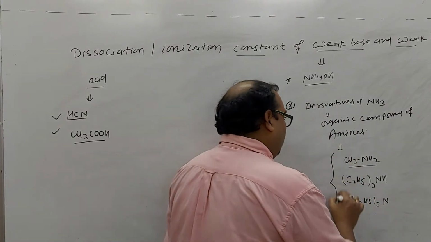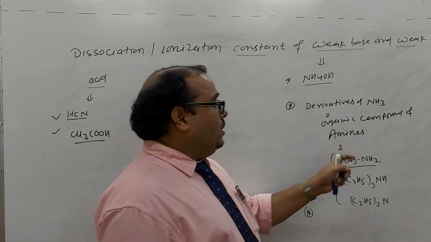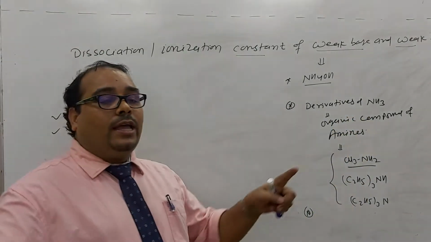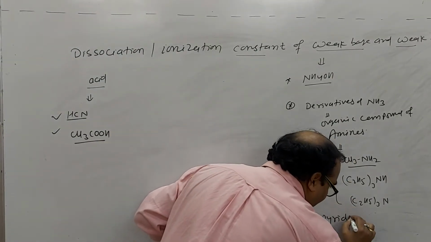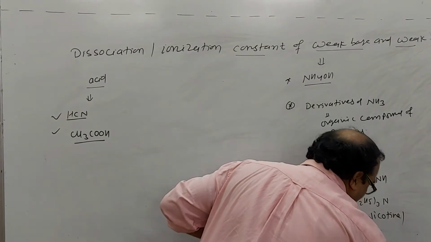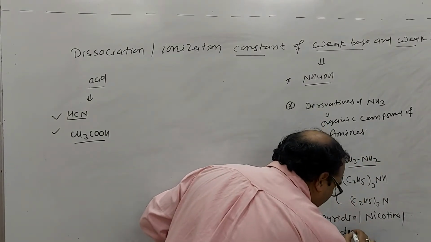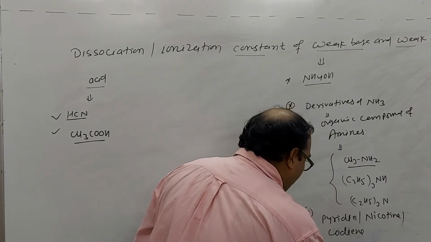Apart from the derivatives of ammonia, anyone? Yes, pyridine. Very good. Pyridine and nicotine, and even codeine, all act as weak bases.